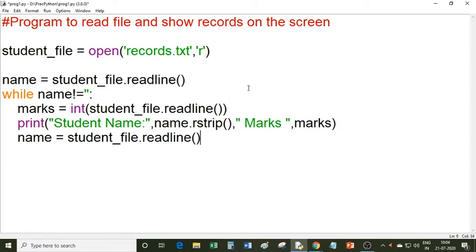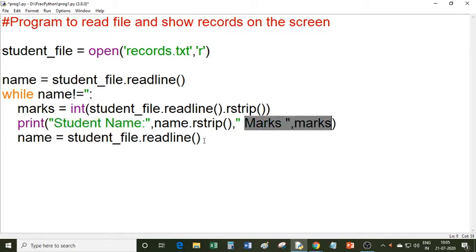Here marks also you have to use it. The readline will return a string, and the string contains a new line character also. With the help of rstrip you can remove the trailing spaces or any new line character from the string. So this rstrip method will remove any new line character from the marks, so that the student name and marks should be displayed in the same line.